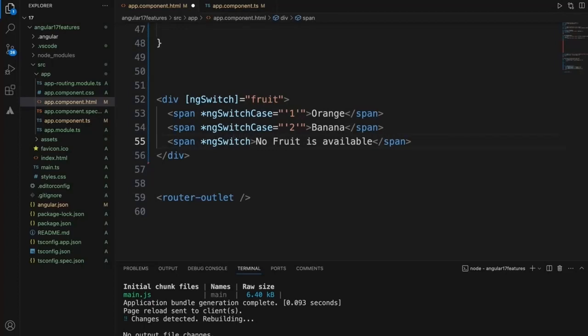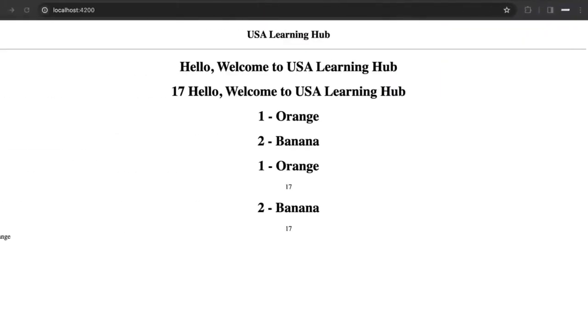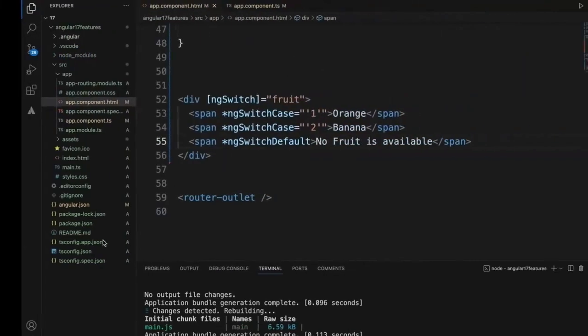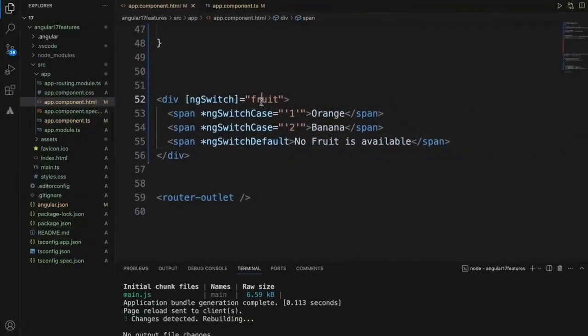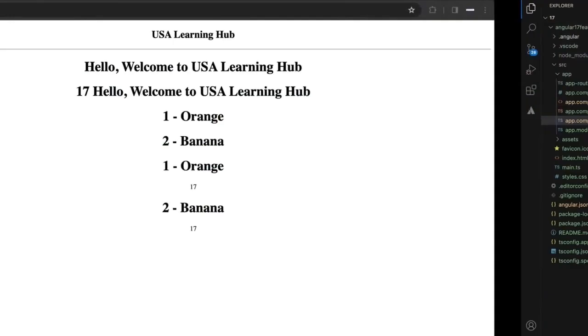ng switch default. So now orange is printed. Why is it printed? Because in the ngSwitch statement, the fruit value is coming as 1. I will change it to 2. The next value is going to be displayed.